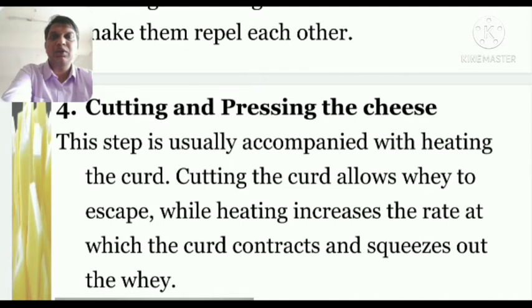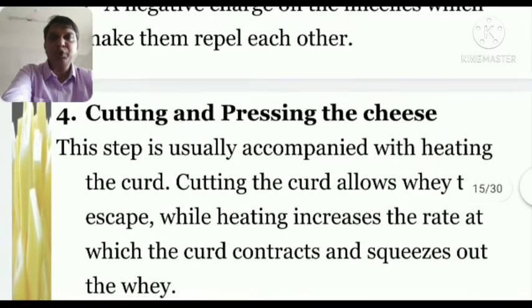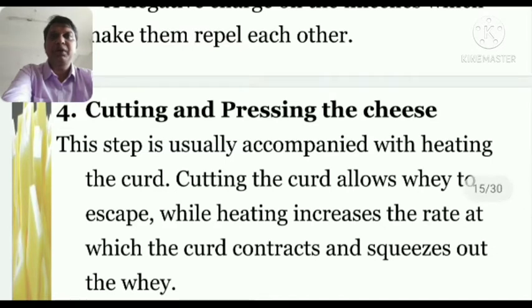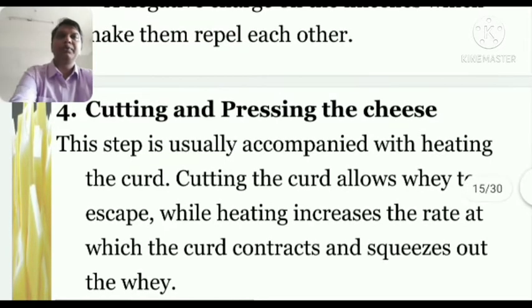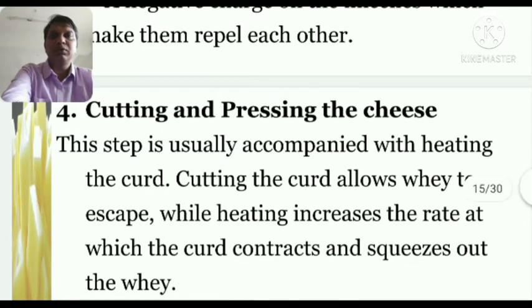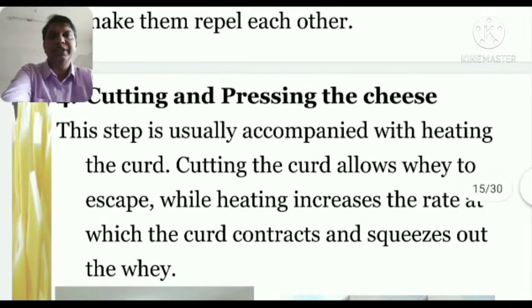Whatever quantity of water is in it comes out, and they get a hard shape. Depending upon the type of cheese we want to produce, we apply pressure accordingly. If we want very hard cheese, we press it very hard, so that almost zero water content is left at all. So depending upon the category of cheese we need, we do the pressing. After the pressing, we cut the cheese, and it further goes for aging and other processes.